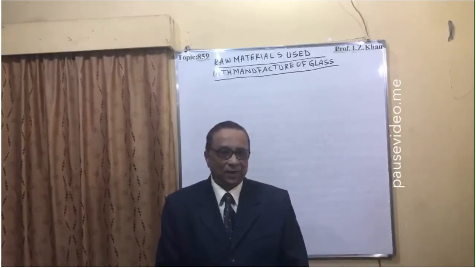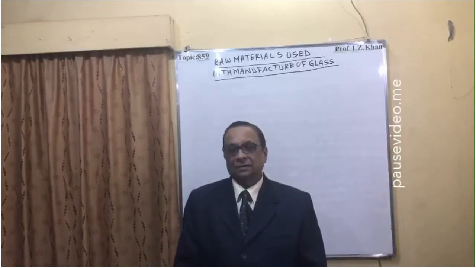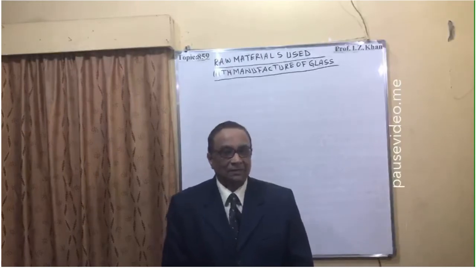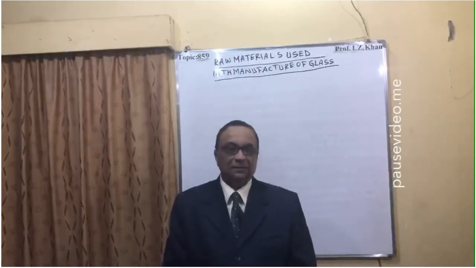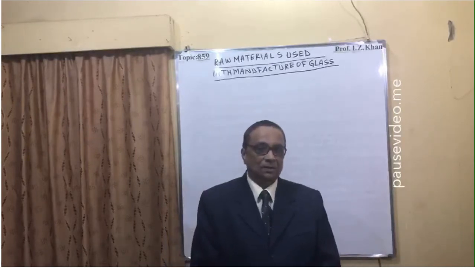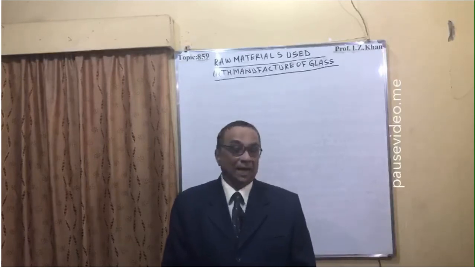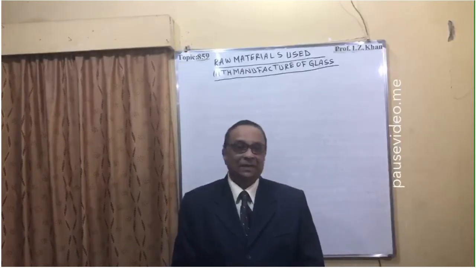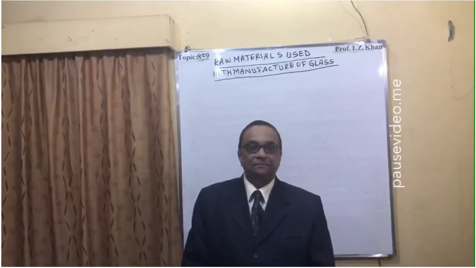The raw material for the industrial manufacture of glass is selective, because we know that the most important ingredients, which make up 90%, are lime, silica and soda ash, and some other metallic oxides and carbonates.